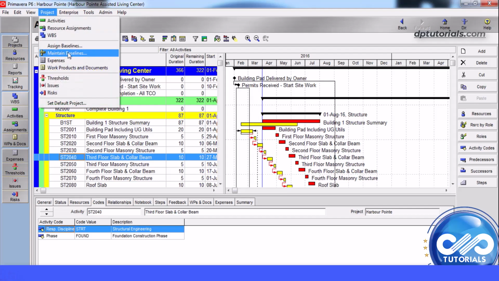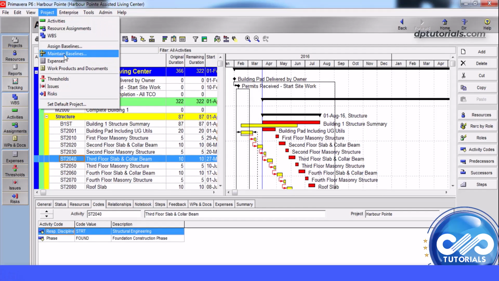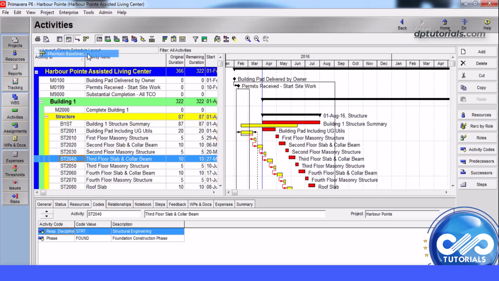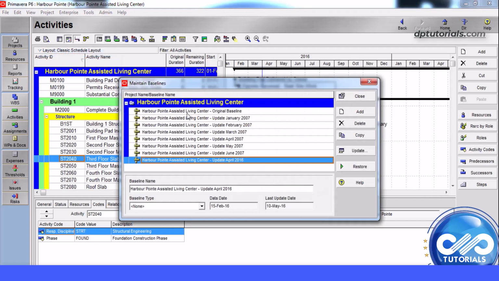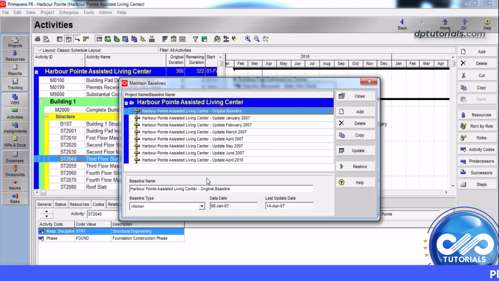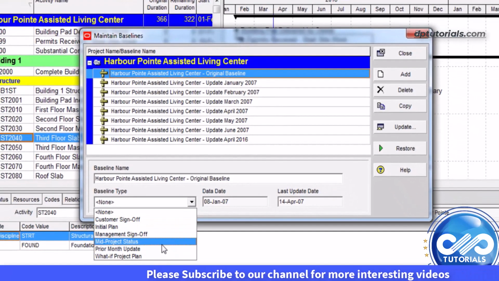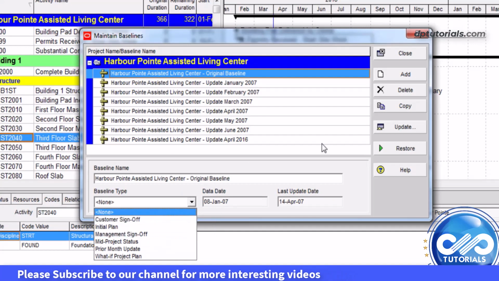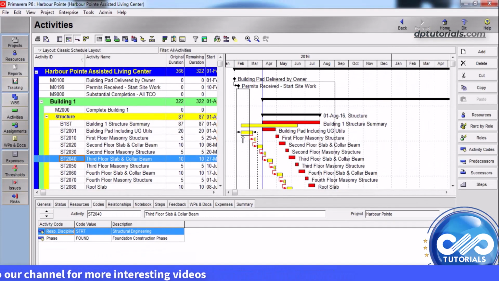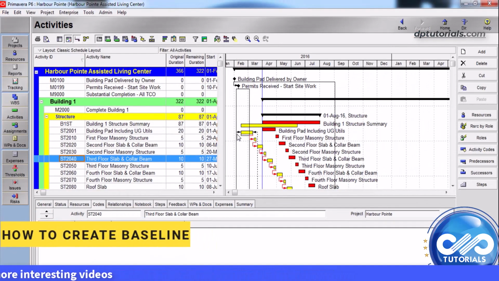Go to Project menu, select Maintain Baselines. Here you can see all baselines that are created for this schedule. You can give a name to your baseline, select the appropriate type for the baseline like initial plan, what if project plan, customer sign off, etc. You can compare up to 3 baselines to the schedule at one time. Now let's see how to create a baseline in Primavera P6.